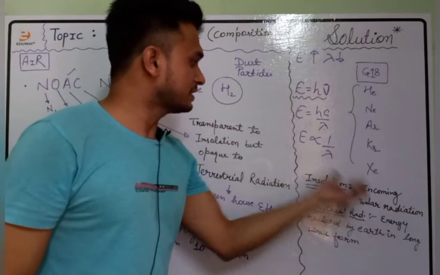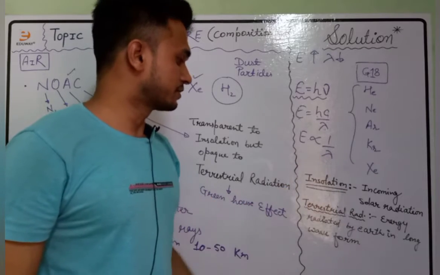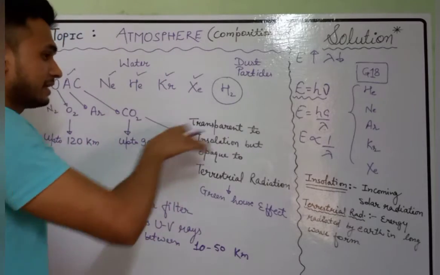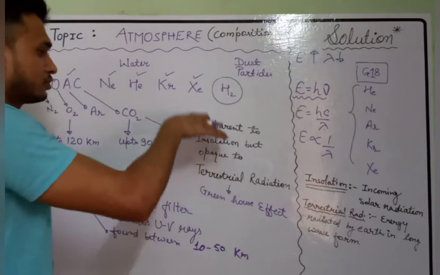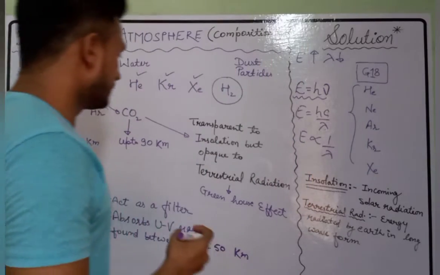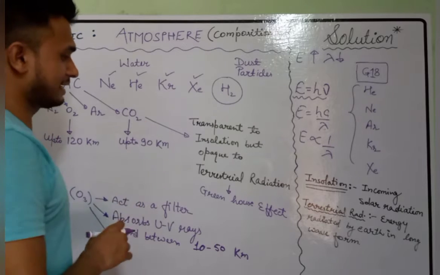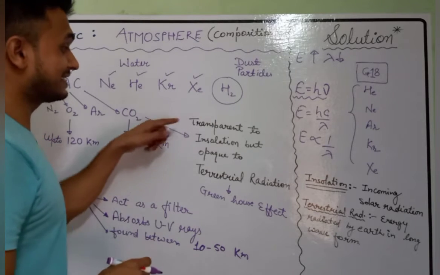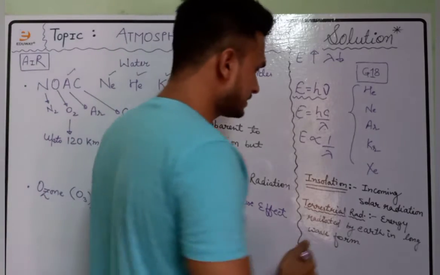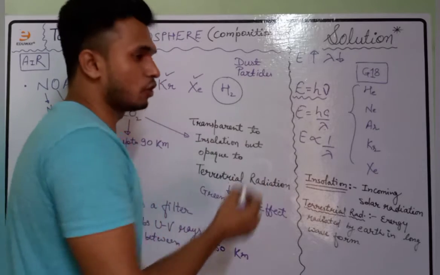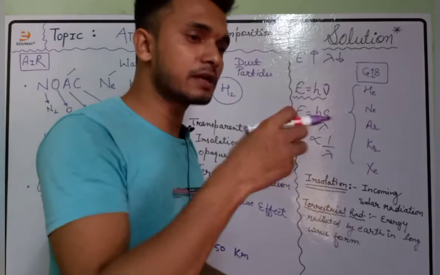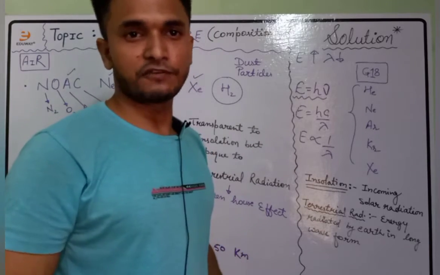So incoming solar radiation exists in small waveforms. They have small wavelengths. It means they carry higher energy. And since they carry higher energy and are of smaller wavelength, they penetrate through the carbon dioxide. But there is a very important characteristic of carbon dioxide: it is transparent to insolation, however opaque to terrestrial radiation. It means that they do not allow terrestrial radiation to pass through them. It absorbs the terrestrial radiation and reflects some part of it back to the surface of the earth.